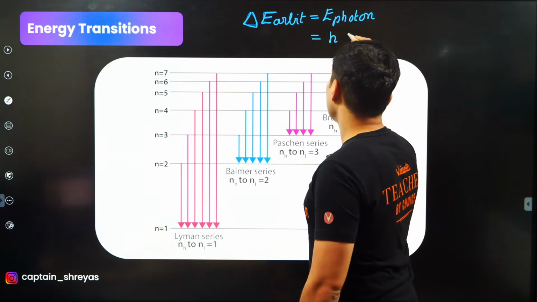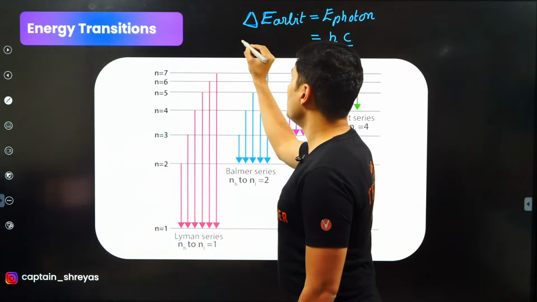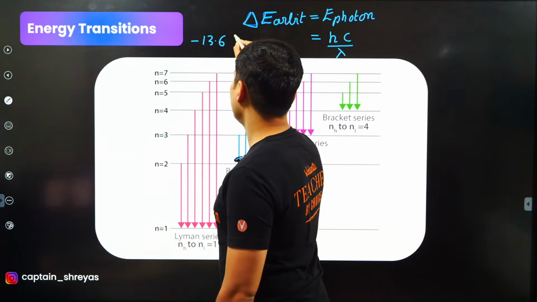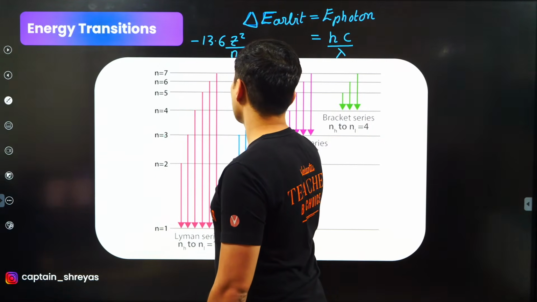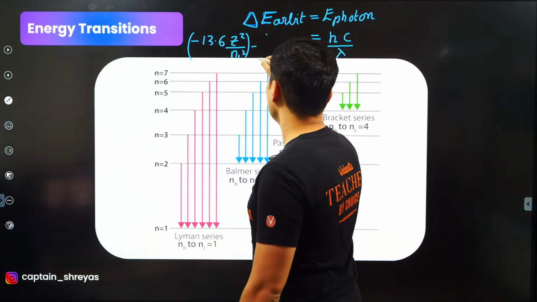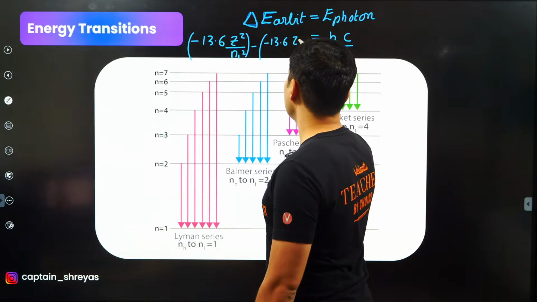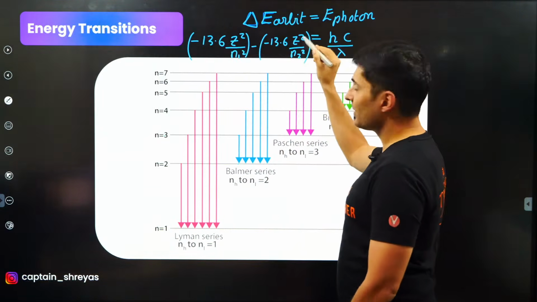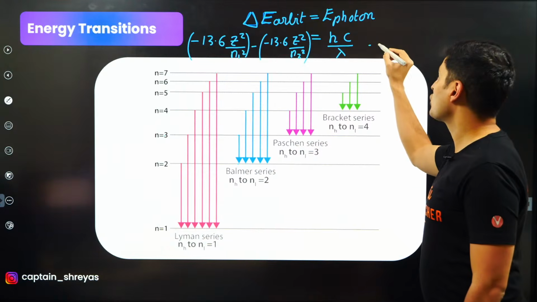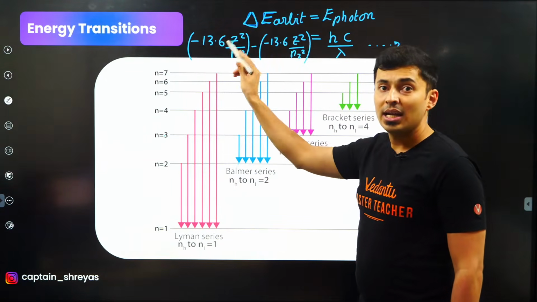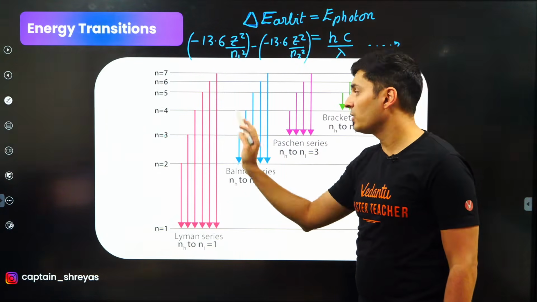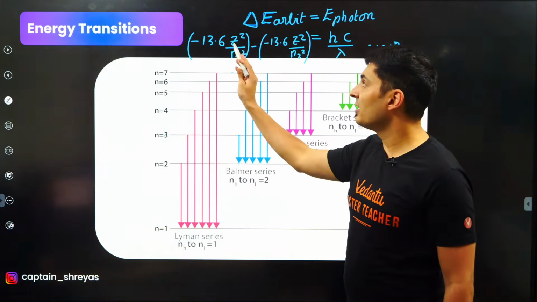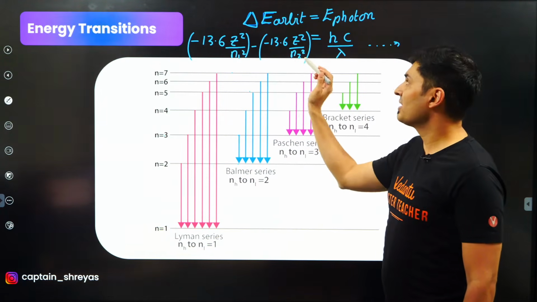The energy of the photon is hc by lambda. The energy difference of the orbits I can write as minus 13.6 Z squared by n1 squared minus, minus 13.6 Z squared by n2 squared. All this is in electron volt. You make all the conversions and solve this. Everybody understood this step? n1 and n2 are just the numbers, 3, 4, 5, 6, whatever it is.